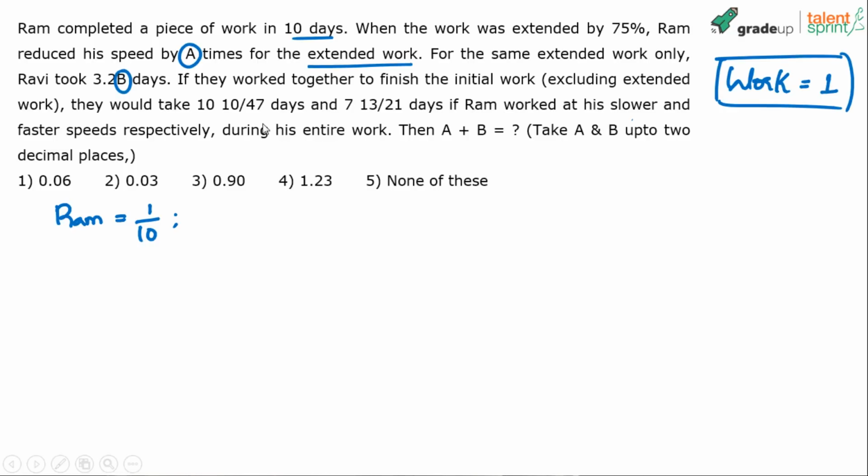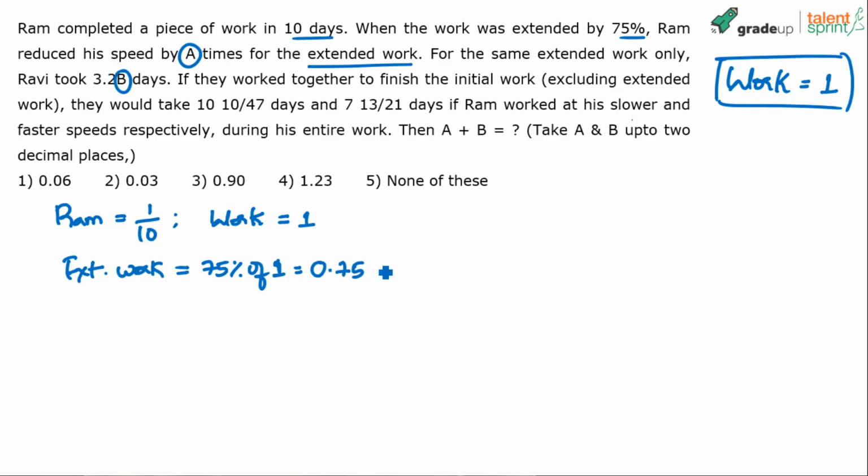Now, when the work was extended by 75%, how much is the extended work, by the way? Original work is 1 unit. Extended work is 75% of this work, 75% of 1, which is equal to 0.75. You don't have to write this full statement in the exam, right? You just know that extended work is 0.75 because it is 75% of the overall work. Ram reduced his speed by a times for the extended work.